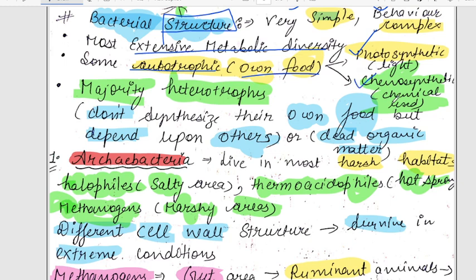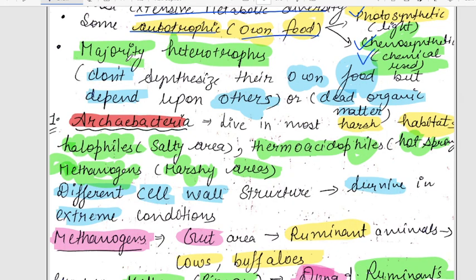Chemosynthetic means they are using chemicals. Okay, they use chemicals to form food. Majorly they are heterotrophs, meaning they cannot make their own food and depend upon others, or they can depend upon dead organic material like leaves or any dead worm, any dead material, dung. They survive on dead and decaying material.